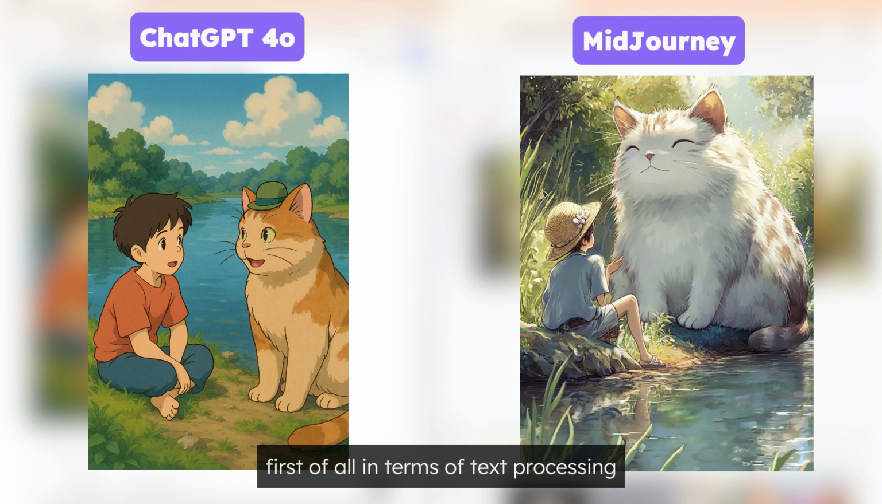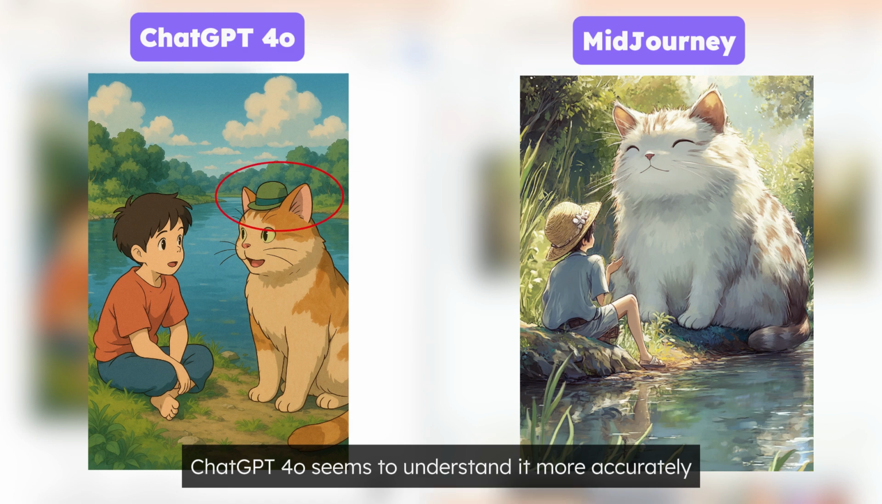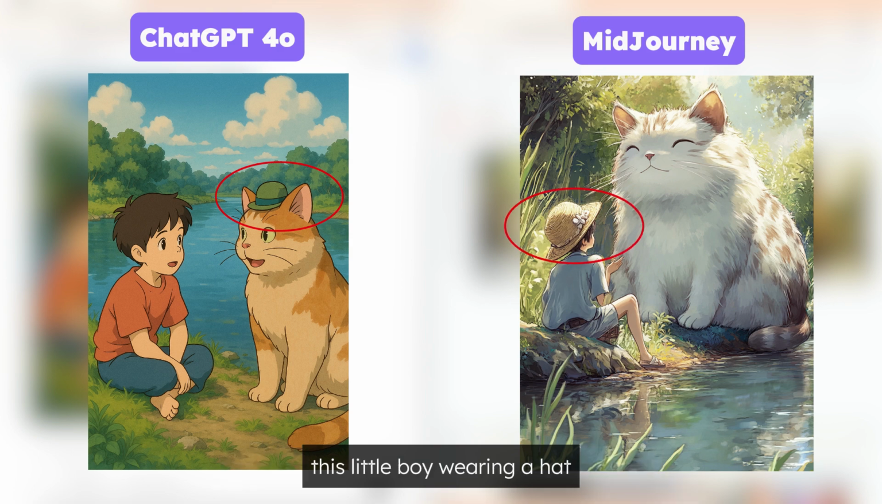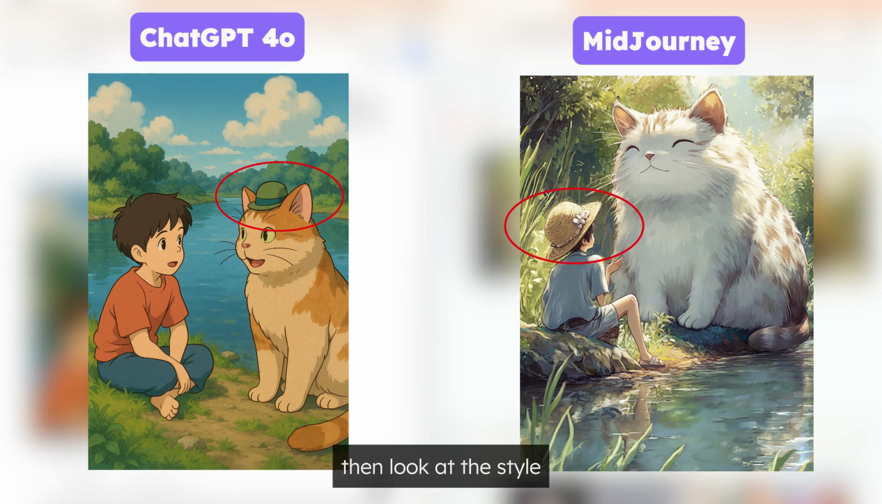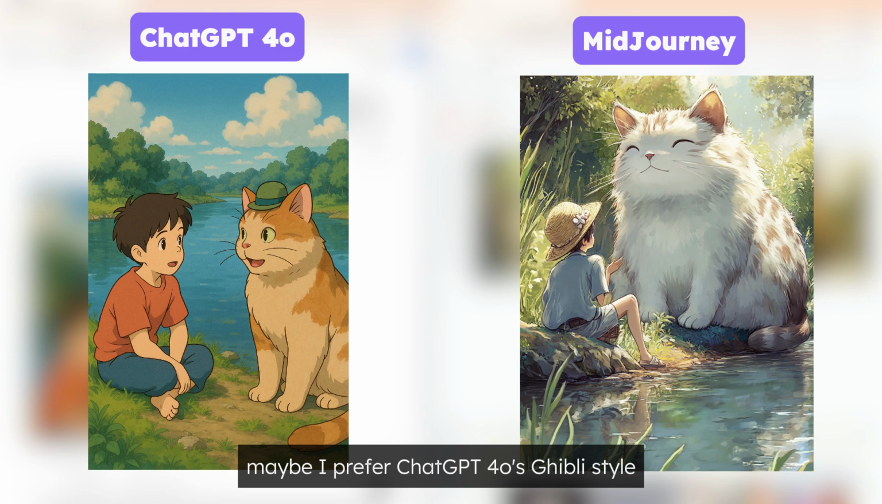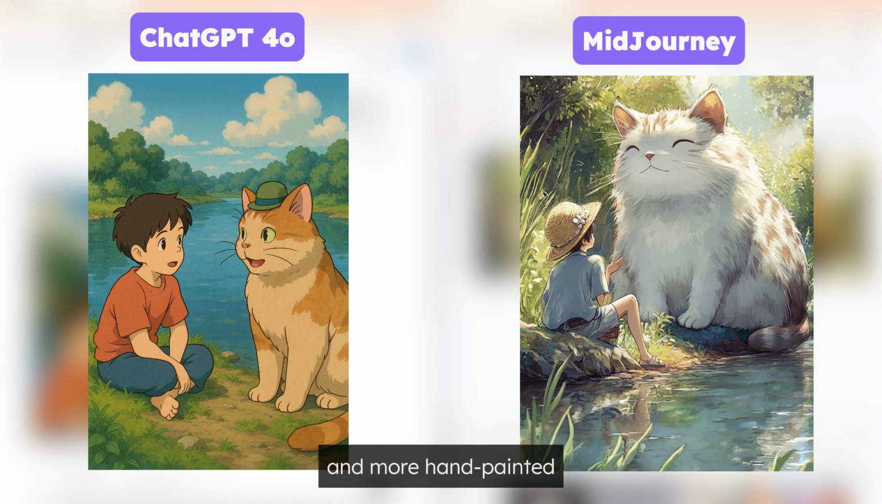First of all, in terms of text processing, what I want is this cat wearing a hat. ChatGPT-4o seems to understand it more accurately, and the pictures of Midjourney are basically this little boy wearing a hat. Then look at the style. Maybe I prefer ChatGPT-4o's Ghibli style, which is more animated. Midjourney's pictures are richer in color and more hand-painted.